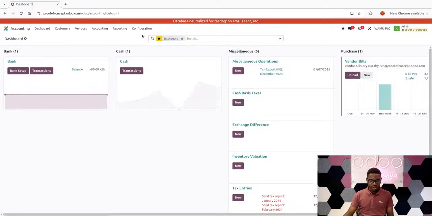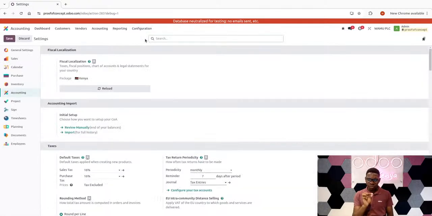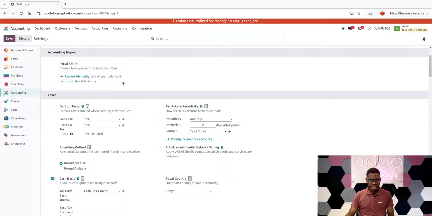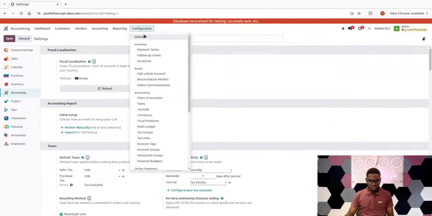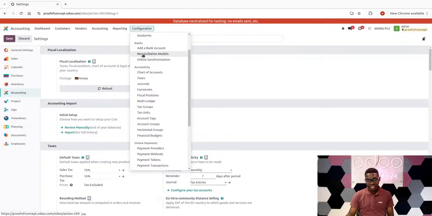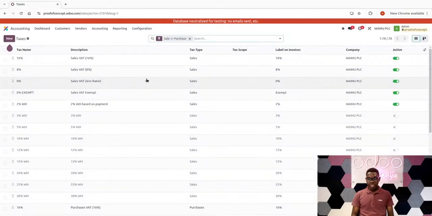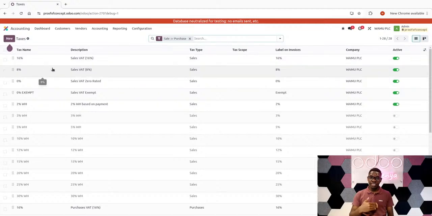Then when I come back to the accounting configuration settings, I proceed with a few settings before we move into the transactional records. So here, the next thing I would like to capture is the taxes themselves. I click on the configuration menu, then rather than settings, I could go straight to the taxes themselves. As you've already talked about, in the event you have a localization, then you'll see exactly what I'm seeing. But in the event you don't have a localization, you'll just configure the taxes. It should be straightforward. You just configure the taxes that are going to be applicable for your particular product.